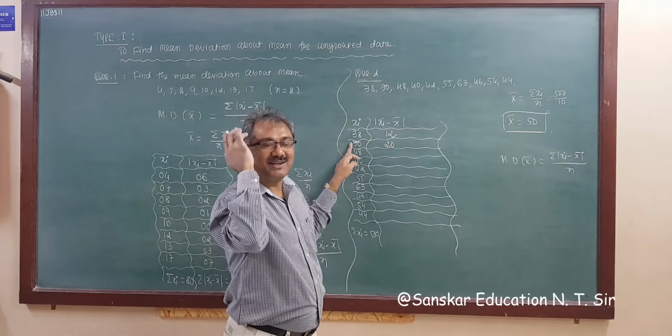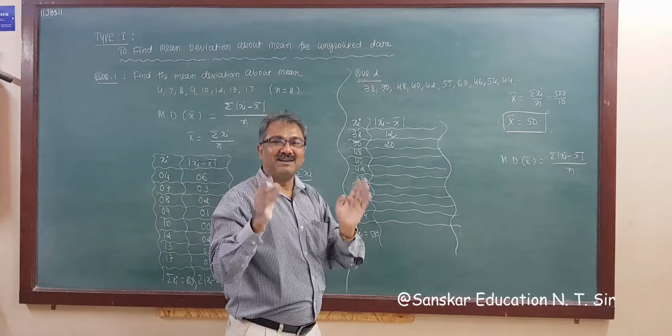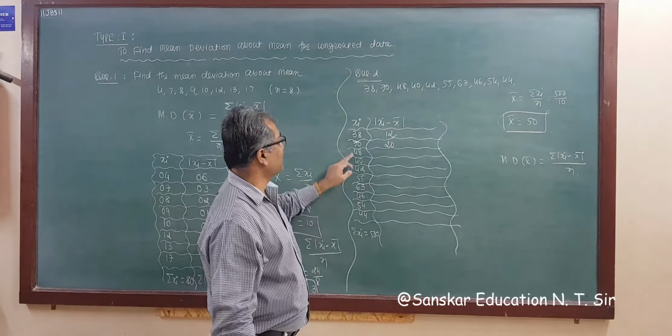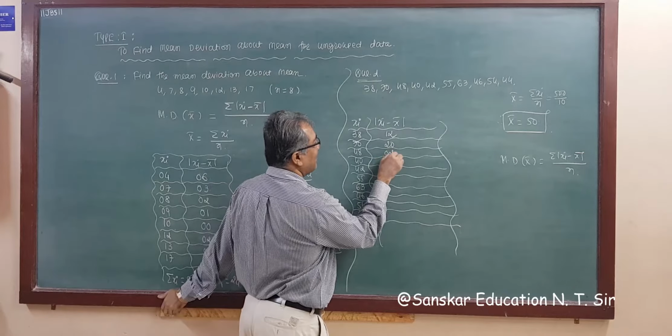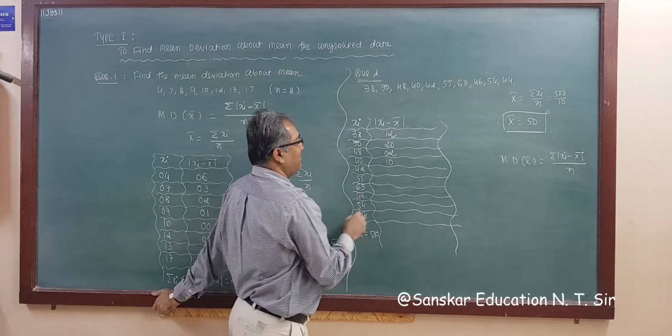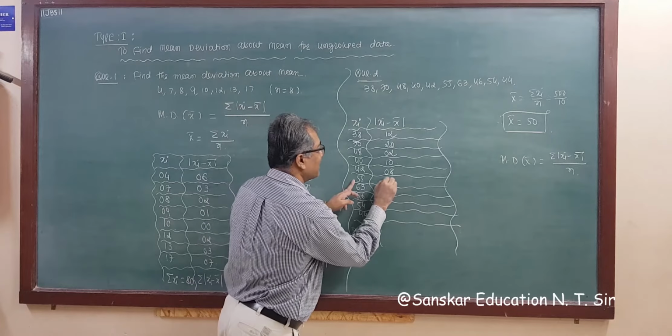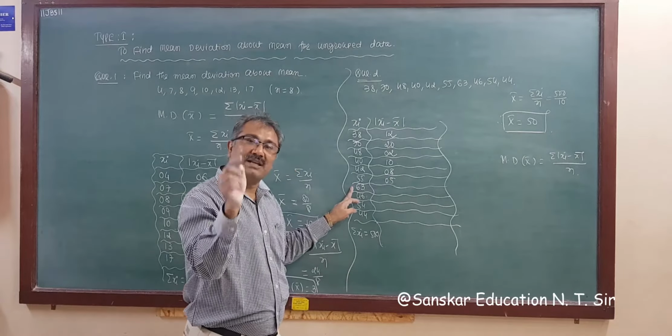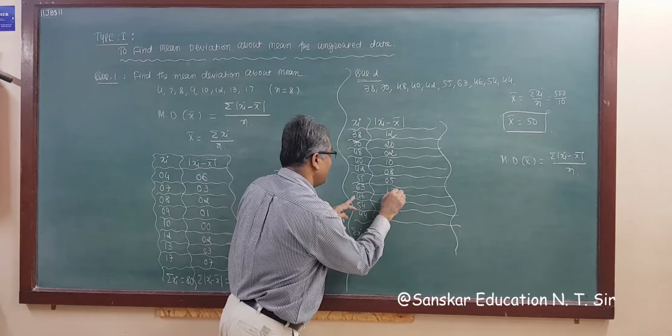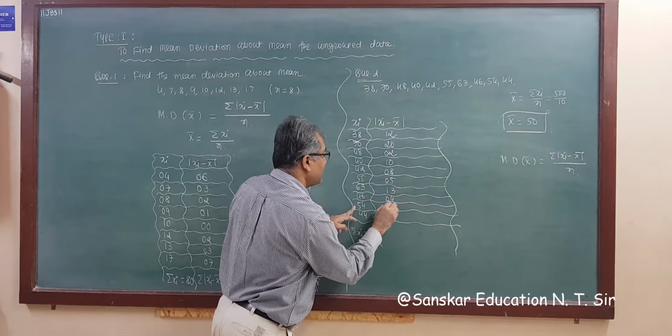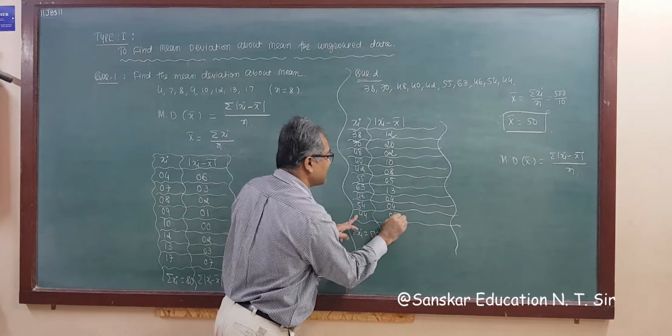Here is 70, so I kept in mind the mean is 70, that's why. Okay. So 48 plus 2 is 50, 40 plus 10 is 50, 42 plus 8 is 50, 55 minus 5 is 50, 63 is 50 plus 13, so 13, 46 difference is 4, and 54 difference is 4, 44 difference is 6, right?